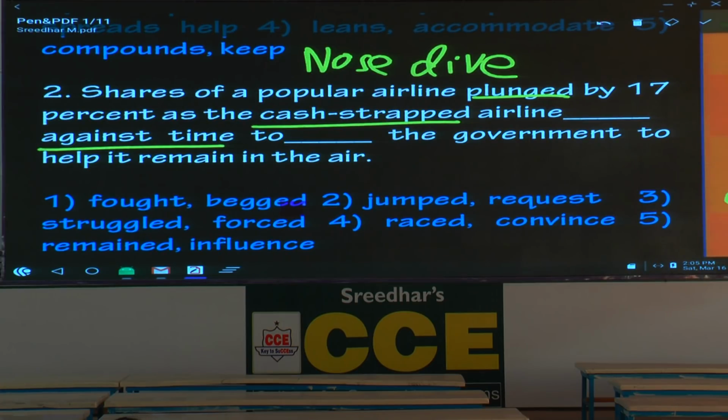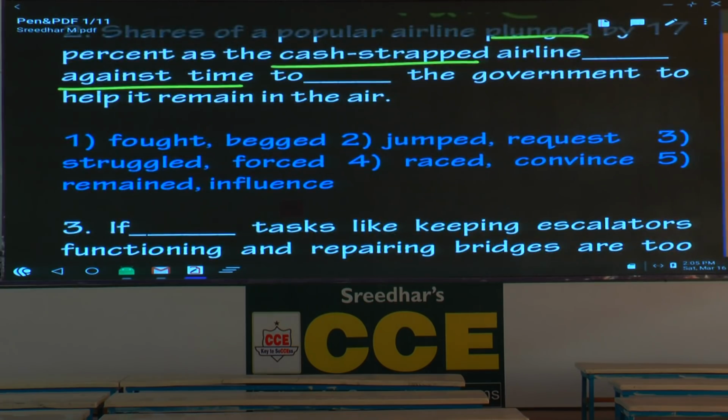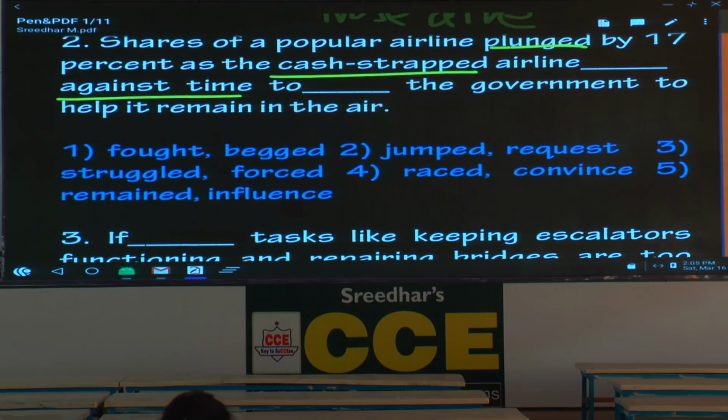To the government to help it remain in the air. What is the first pair? Cash-strapped airline fought against time to begged. First you underline the preposition to. And after to, the verb should be in which form? Bare infinitive. So you can reject straight away based on begged, not correct. Jumped against time. Do you think it is right? Jump against time.